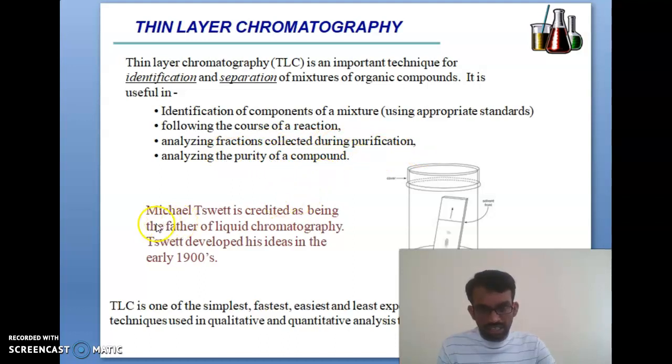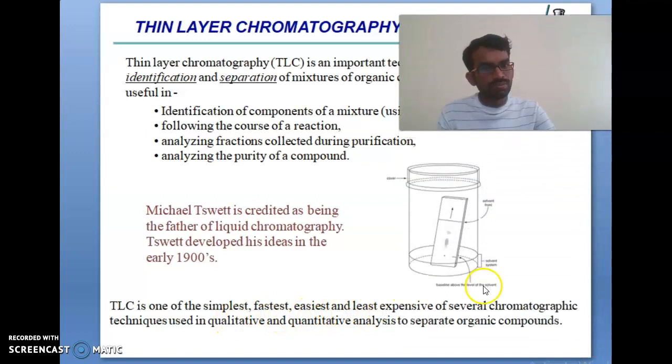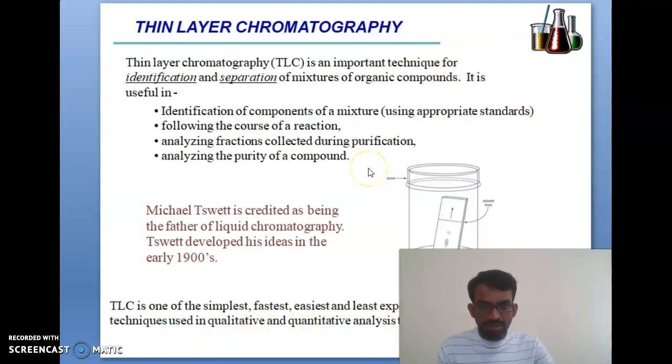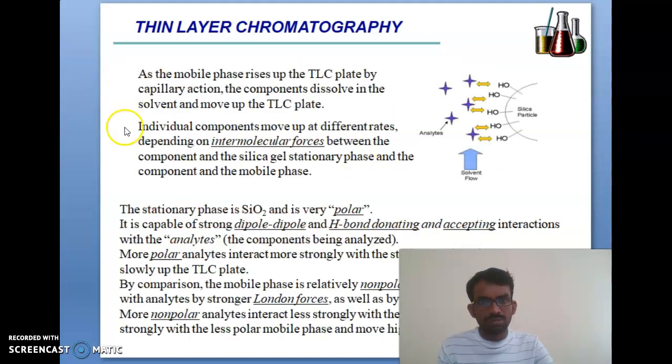You can see Michael Tswett is credited as the father of liquid chromatography. He developed the ideas in 1900. TLC is one of the simplest, fastest, easiest and least expensive of several chromatographic techniques used in qualitative and quantitative analysis to separate organic compounds. So TLC is very easy and simple, and needs no special technical skills. Next we will talk about this method.